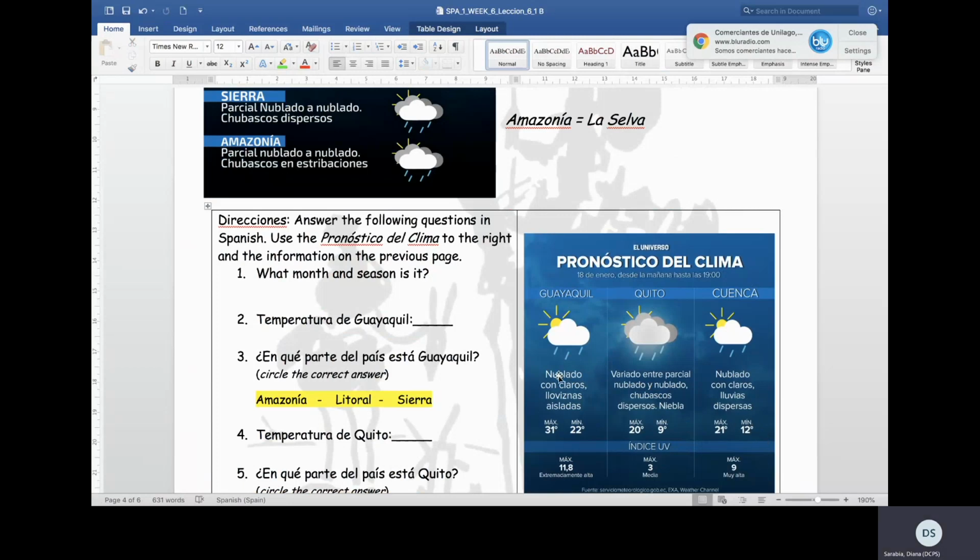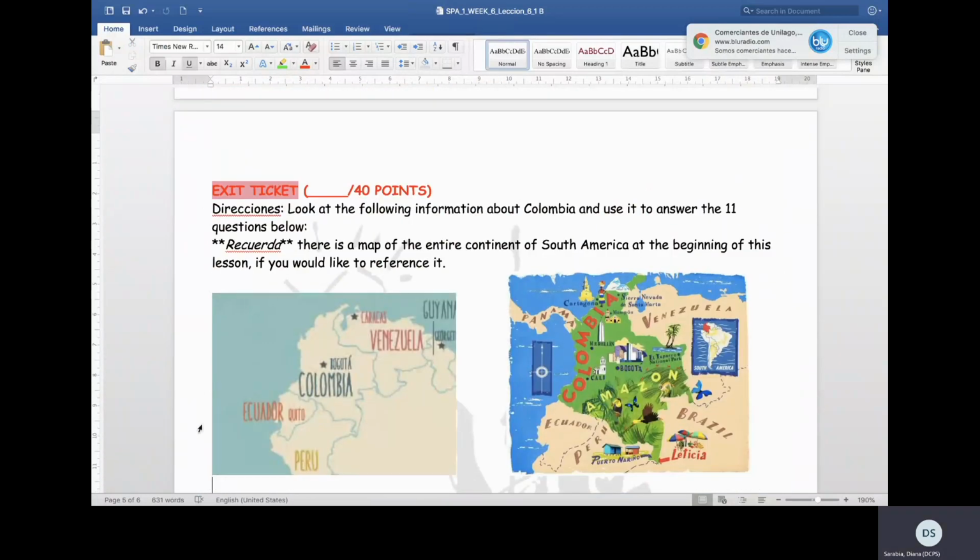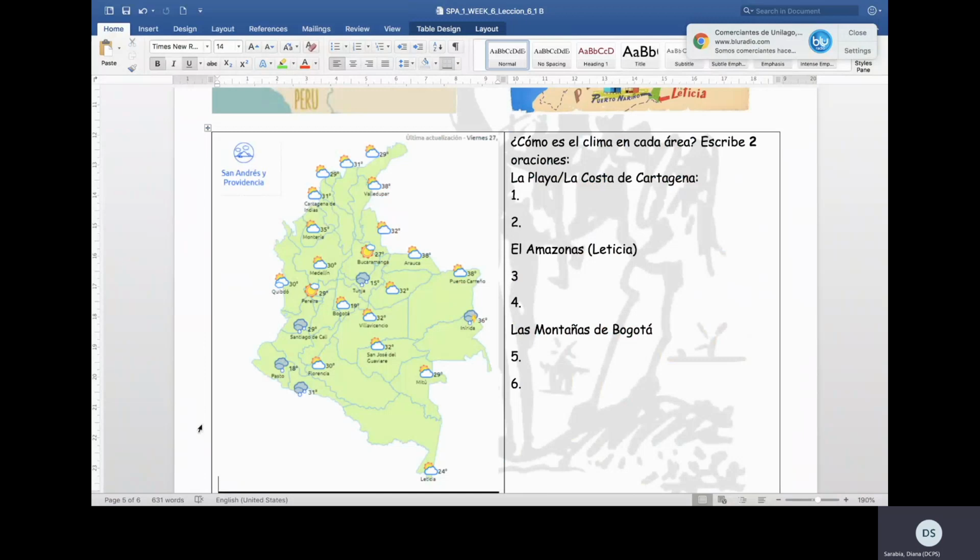So based on this description of the weather for Guayaquil, Quito, and Cuenca, answer questions 1, 2, 3, 4, and 5. Don't forget that this is temperatura. Temperatura here. Okay. So take your time and do it. And when you're ready, you should be able to do the exit ticket.